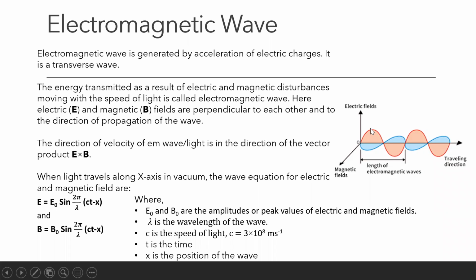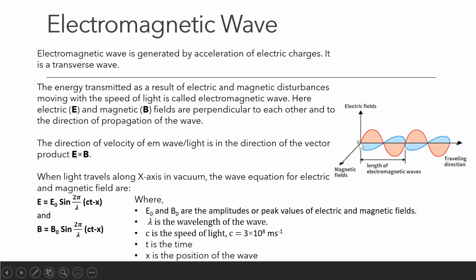The amplitude or peak value is the maximum value of that quantity. Here you can see the electric field varies in the y direction. It goes from 0 to a maximum value, comes down to 0, then goes to a maximum value in the opposite direction. So here the electric field varies like a wave, or like a sine function. And the maximum value of the electric field is called the amplitude or peak value of the electric field, which is represented by E naught.